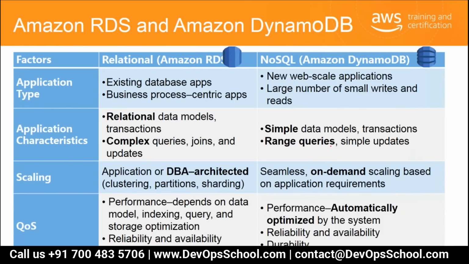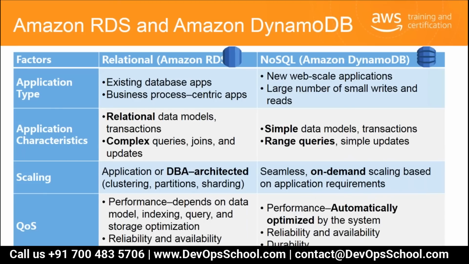So let's look at a comparison of these two types of databases and when to use what. Although this is somewhat redundant, let's walk through it once to see what choice you have to make when you want to select the database.